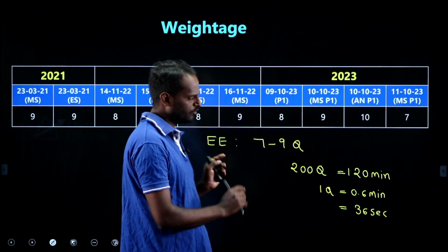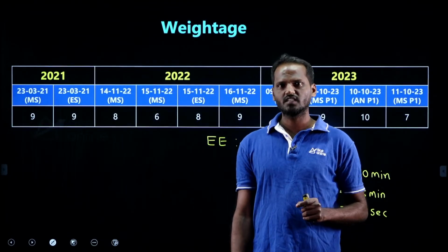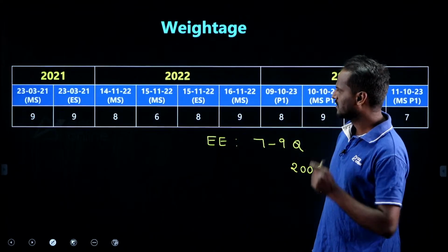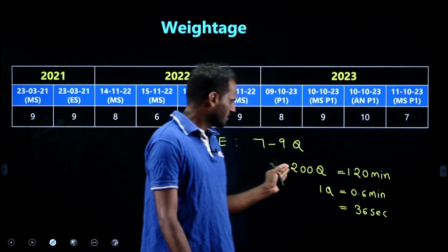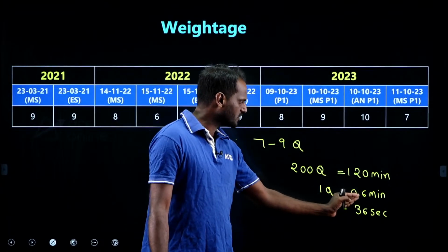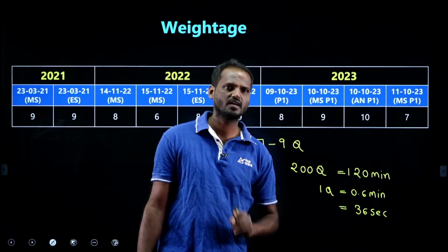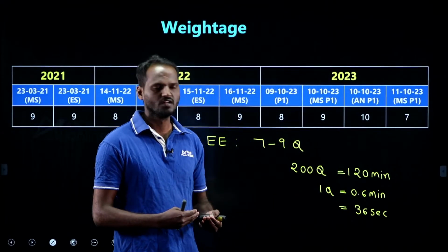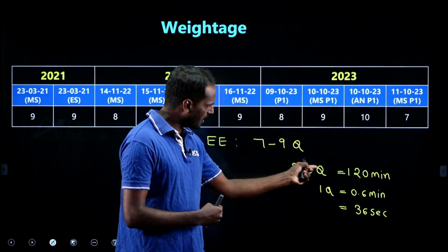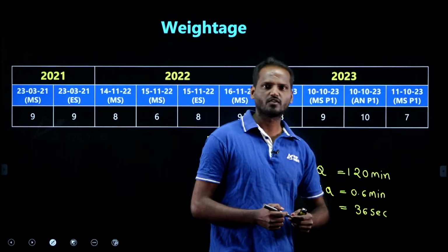This is all about the syllabus for environmental engineering as well as the weightage. We need to complete each question in less than 36 seconds. Try to complete each in half a minute, so that you are able to complete all the questions in this particular exam.